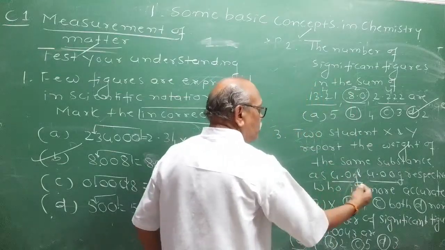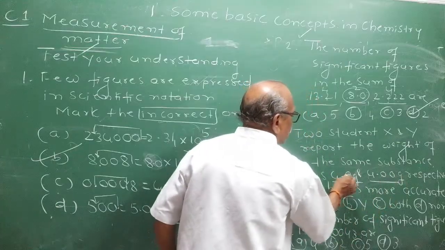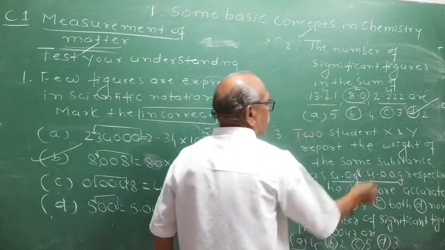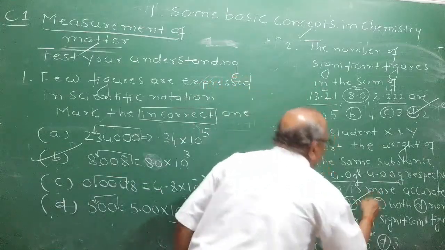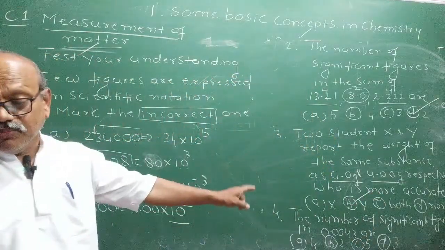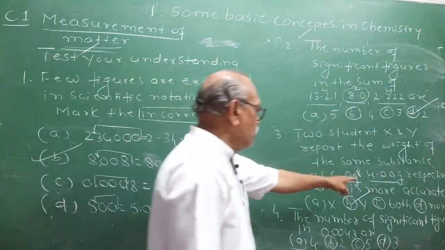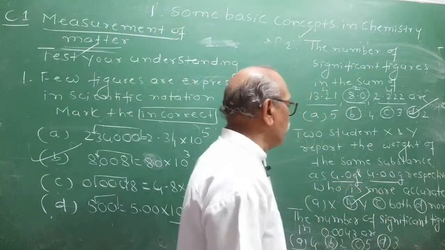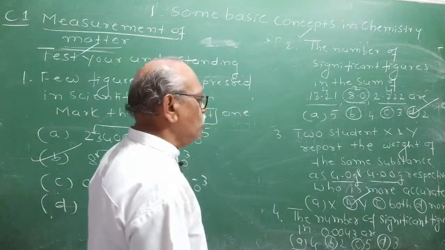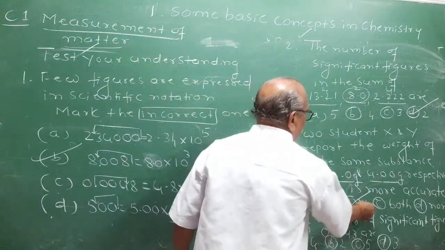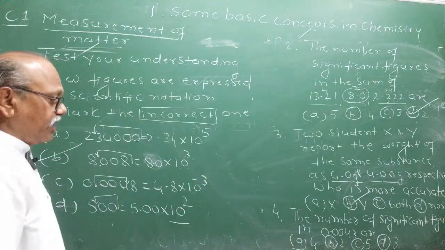The more significant figures in the reading, the more accurate the value. Therefore, B, that is Y, is more accurate.